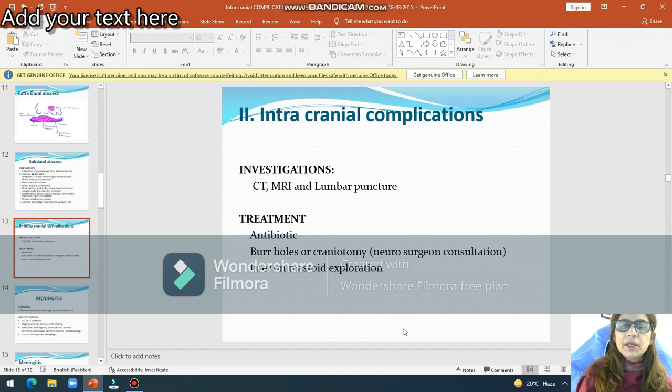Then treatment is again antibiotics. You will treat the intracranial complication. Then you will advise mastoid exploration. So you will send the patient to a neurosurgeon, and along with the neurosurgeon, you can perform burr hole craniotomy, and later on mastoid exploration.